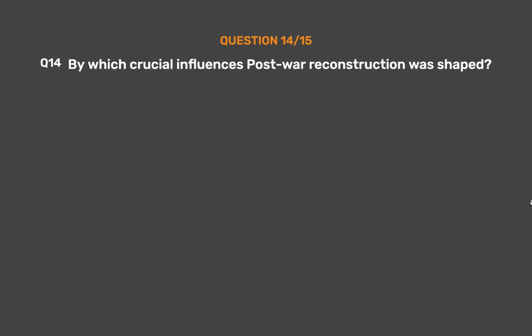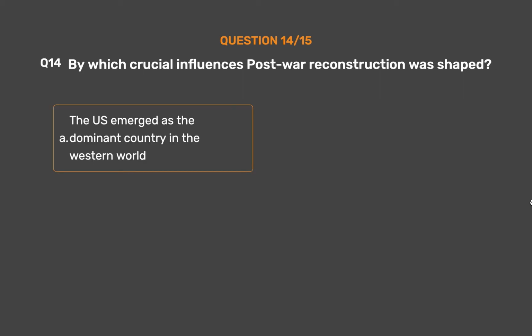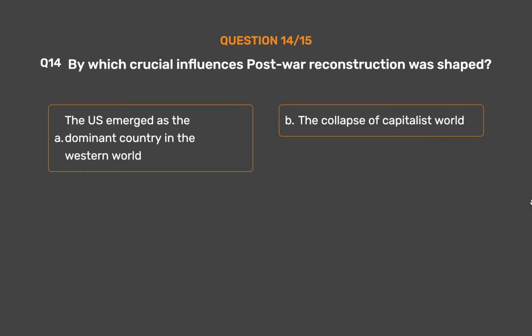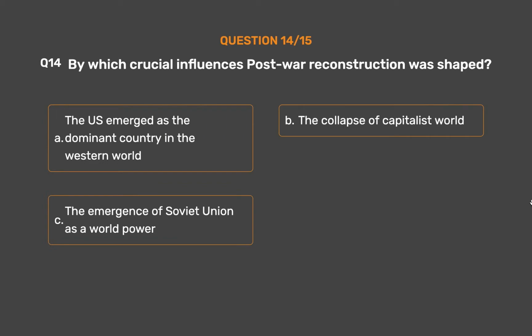Question number 14. By which crucial influences was post-war reconstruction shaped? Option A. The US emerged as the dominant country in the Western world. Option B. The collapse of the capitalist world. Option C. The emergence of the Soviet Union as a world power. Option D. Both A and C.